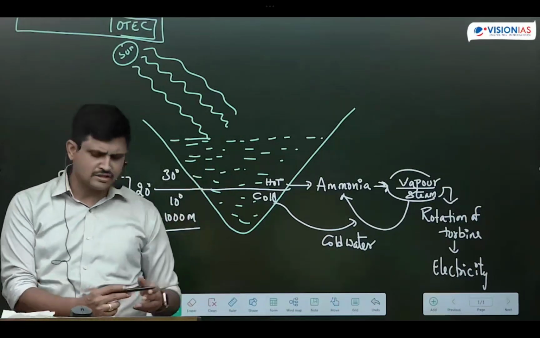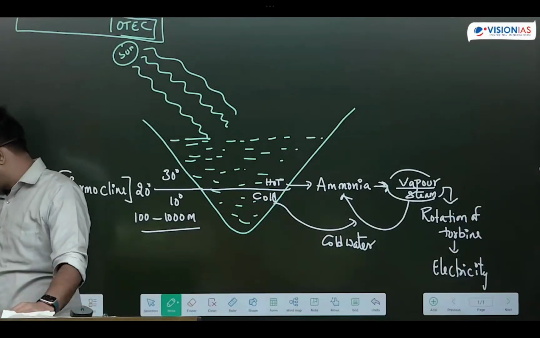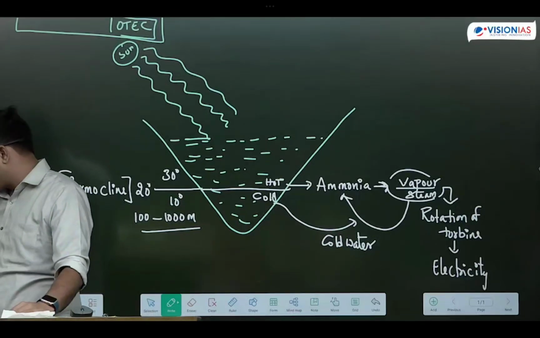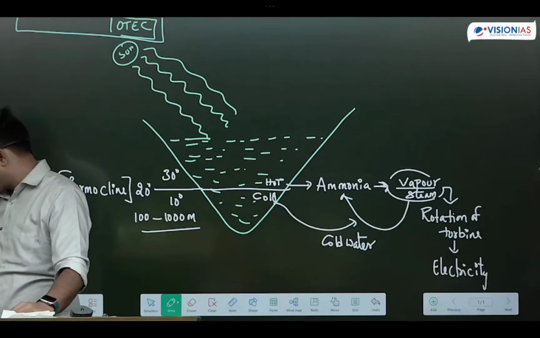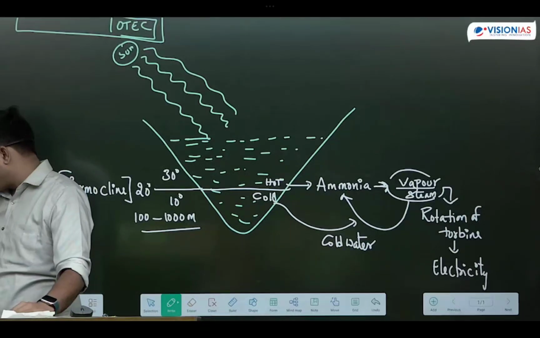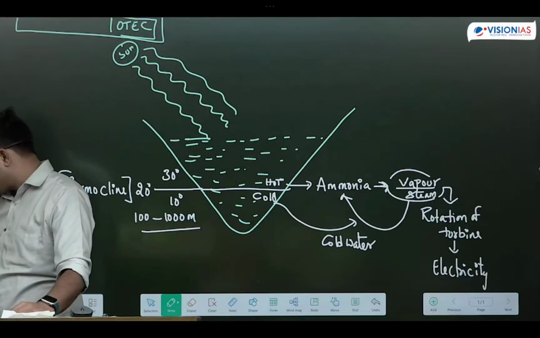Okay, make a note like this: ocean thermal energy conversion. It is an indirect form of solar energy. In this energy resource, sunlight will heat the surface waters, and heat energy from the surface water will reach the greater depths through convection and conduction.